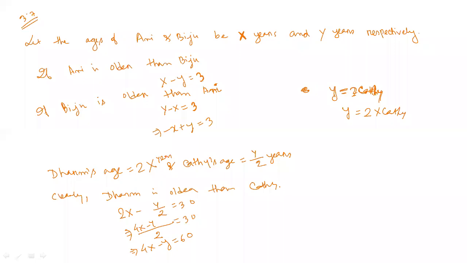Now see, we have 3 equations. If Oni is older than Biju, then x minus y equal to 3. If Biju is older than Oni, then y minus x equal to 3, which we can write as minus x plus y equal to 3. So first we have to make a pair of this equation with this equation, and this one with this one. Do you understand?